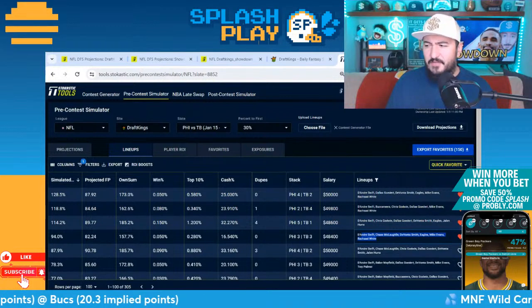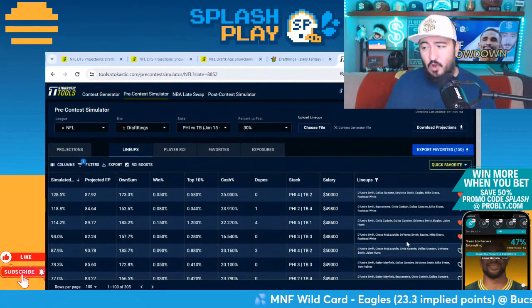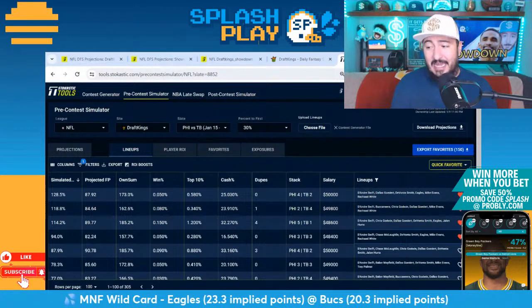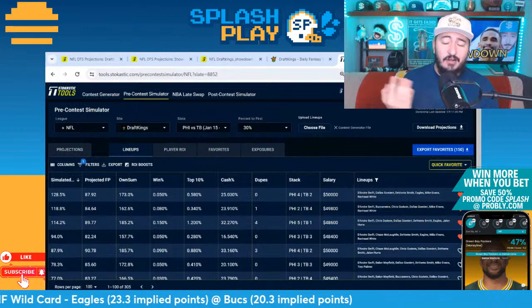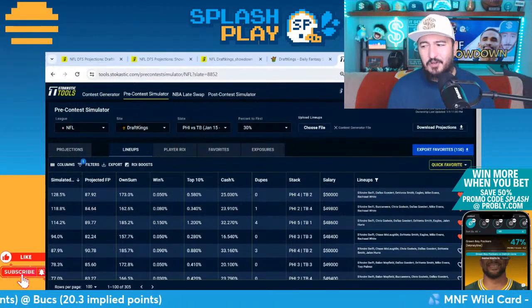48-4, 3-3 with Swift. This would appeal to me a little bit more. Swift, McLaughlin, Devontae Smith, Eagles D, Mike Evans, Rachaad White. No Jalen Hurts in this one, but you're also only playing 1 Eagles pass catcher, so you're basically saying that he just can't throw the ball as well, which would not be a shocker, of course, with a banged up finger. But Swift at captain, I think, gets a little bit under-owned here.